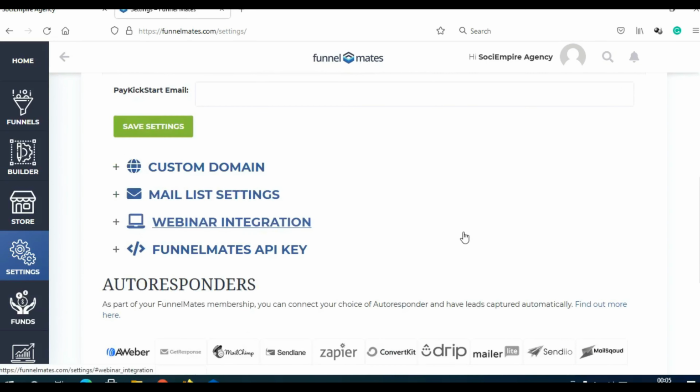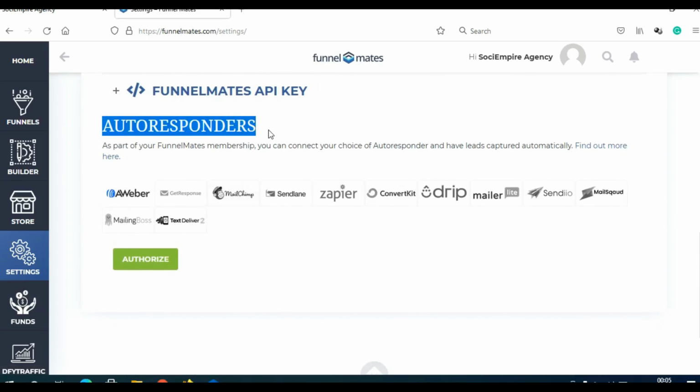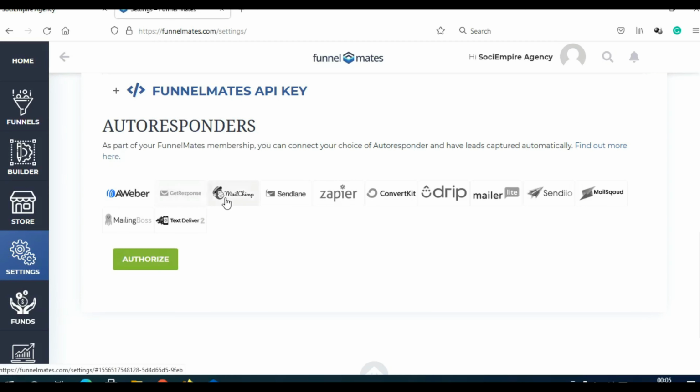Also, another great thing is you can add custom domains, and you can add autoresponders. Now, SociEmpire has its own autoresponder, but if you wish to create your own mailing list on your own autoresponder, you can actually connect your own autoresponder. AWeber, GetResponse, Mailchimp, Zapier, and so on and so on. Simply click here on Authorize, and you can connect these and create your own mailing list.